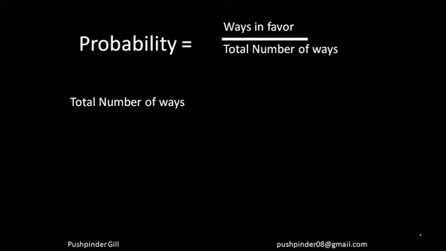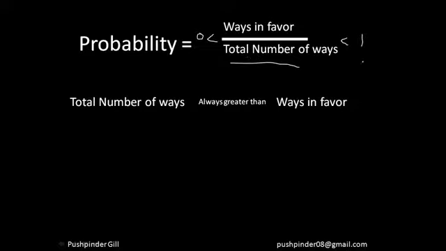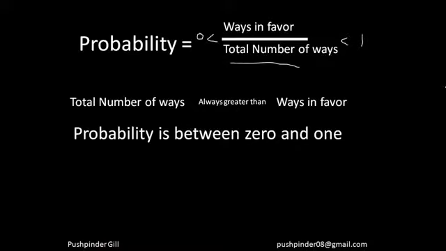Now since the total number of ways is always going to be greater than the ways in favor, this fraction is always going to be between 0 and 1, right? So that means the probability is always between 0 and 1. In case of percentages, it's always between 0 and 100. I hope everyone understood what probability is.